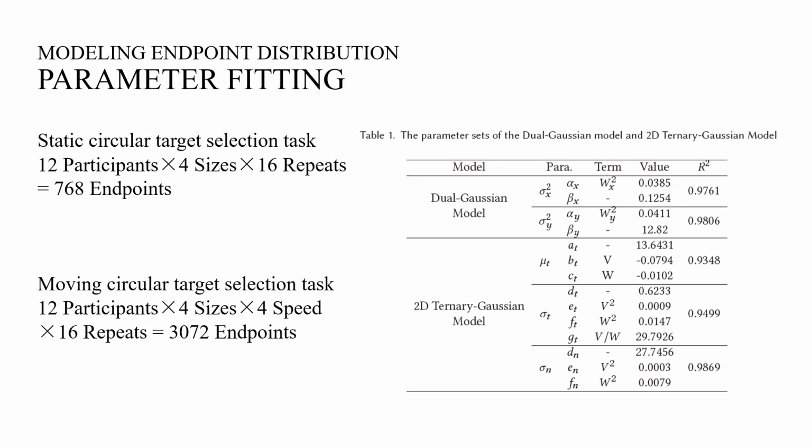Before evaluating the performance of our model, we need to estimate the parameters of the two submodels first. Following the experimental setup in the dual Gaussian model and 2D Ternary-Gaussian model original studies, we conducted two circular target selection experiments to collect data and fit the parameters of these two models. All parameters show high fitting R-squared values. Using the estimated parameters, we evaluated our model with three studies.